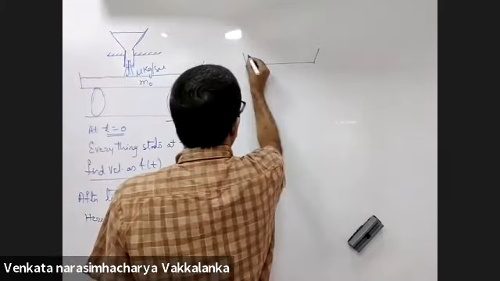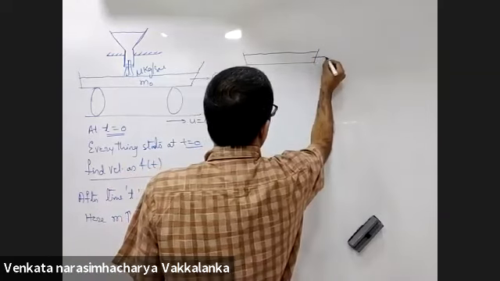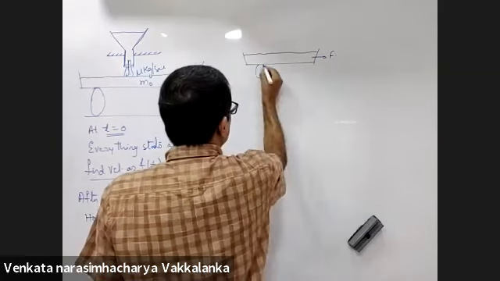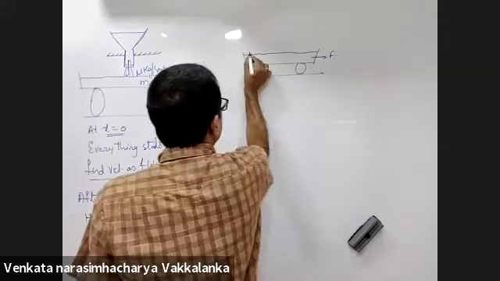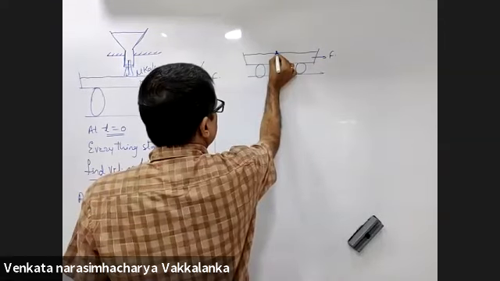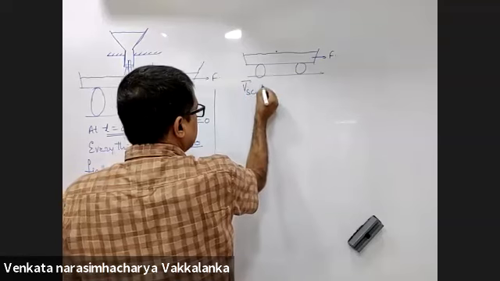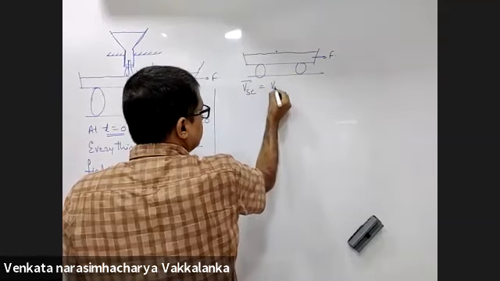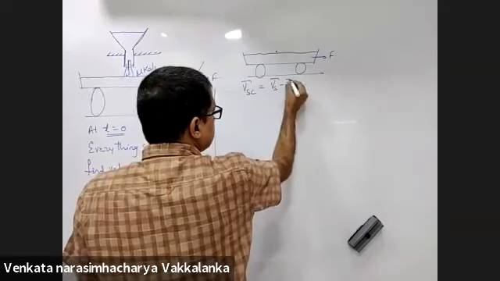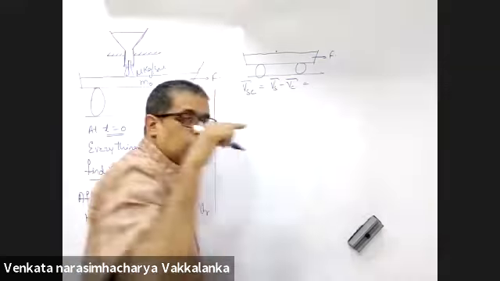If you are taking the cart this way, you are applying the force in this direction. The velocity of the sand particle with respect to the cart is the velocity of the sand minus the velocity of the cart.